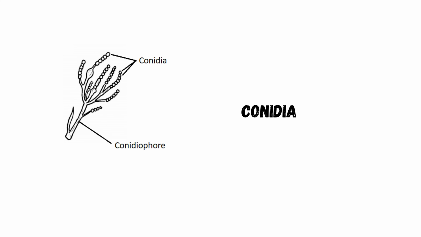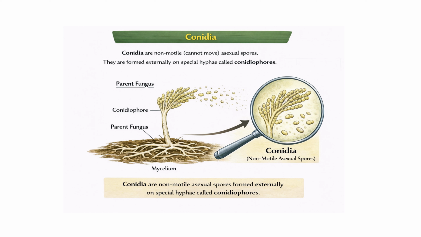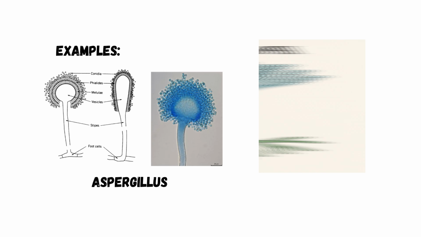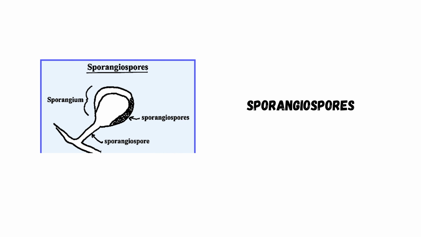Now let us understand about conidia. Conidia are non-motile, which means they cannot move, and they are asexual spores. They are formed externally on special hyphae called conidiophores. In simple words, dry spores that are formed outside and are easily carried by air. Example: Aspergillus and Penicillium.